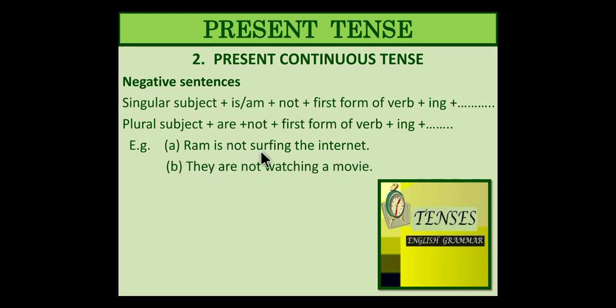Let's check the examples. Ram is not surfing the internet. Not surfing. See, they are not watching a movie. Not watching a movie. They, plural, are. Ram, singular, third person, is. Then I am. I will be followed by either am or have. I has is very wrong English, very incorrect English. I has will never be used, neither in spoken nor in written English. I am. I has is wrong. I have or I am, either of the two. I am not swimming in the water. Now, swimming in the water could be there.